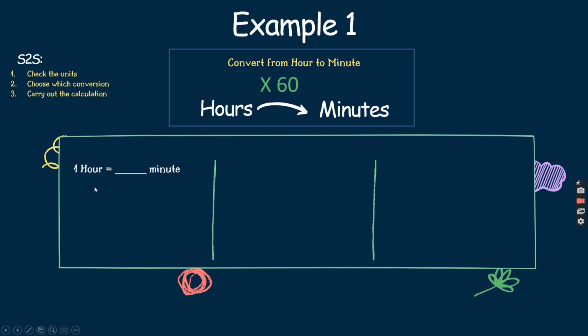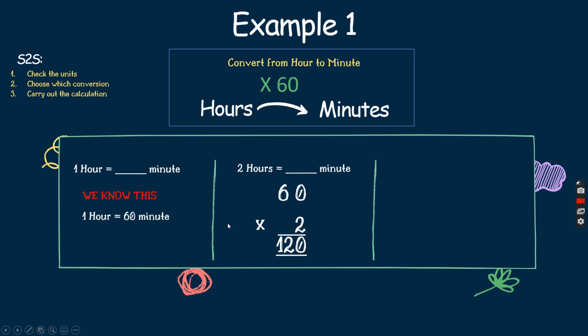For example, 1 hour is equal to how many minutes? Now we all know this already from the previous slide. We know that 1 hour is equal to 60 minutes. So the answer here is 60. Next one, how about 2 hours? Now we want to change this from hour to minute. So to change from hour to minute, we times it by 60. So we just rewrite this in column form. 60 times 2, so 0 times 2 is 0, 2 times 6 is 12, and the answer is 120 minutes.